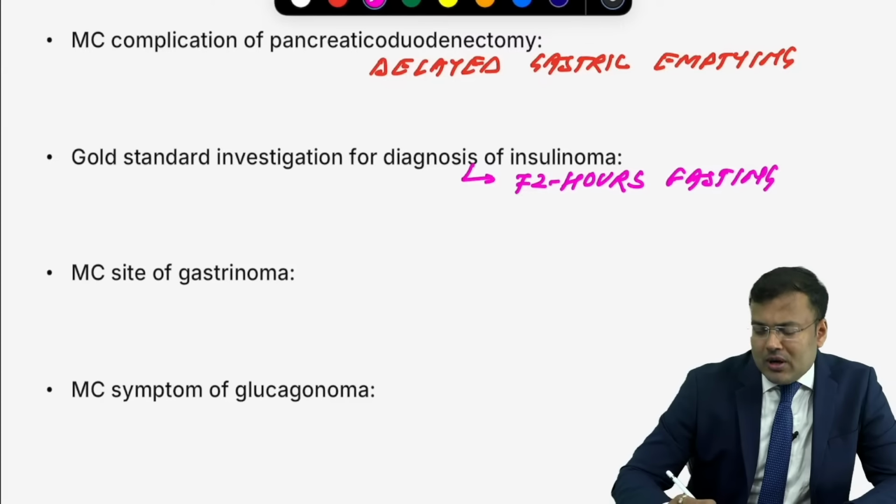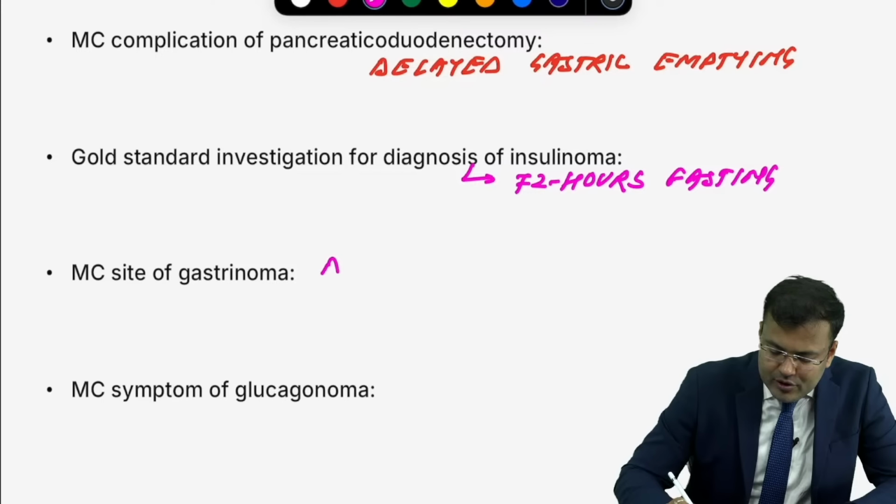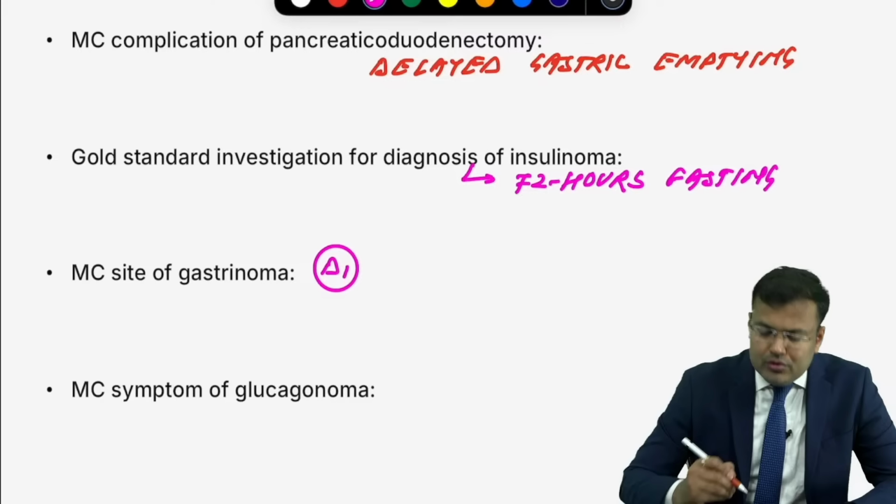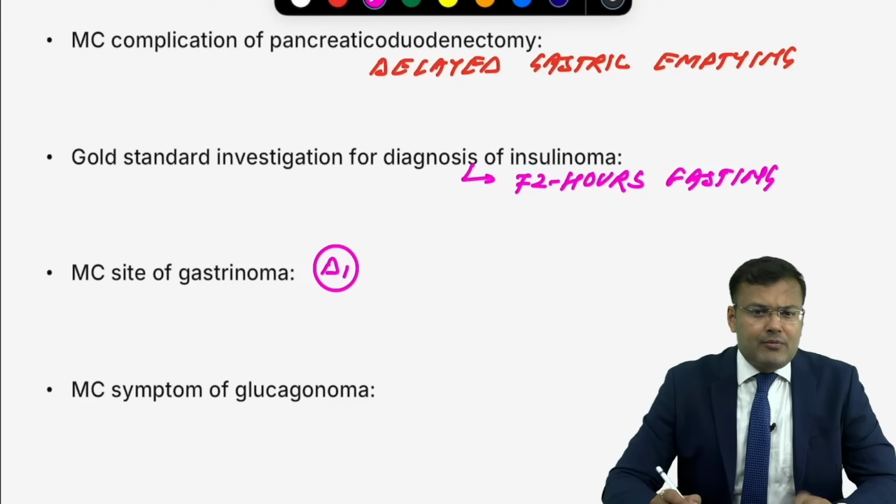Next, what is the most common site of gastrinoma? First part of duodenum, D1. It is associated with MEN1. In MEN1 also, most common site of gastrinoma, D1.